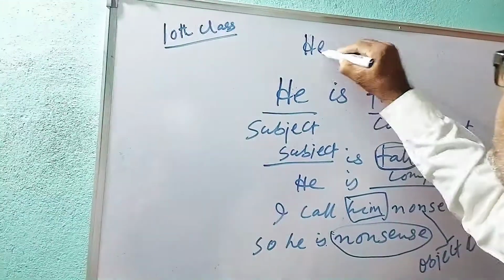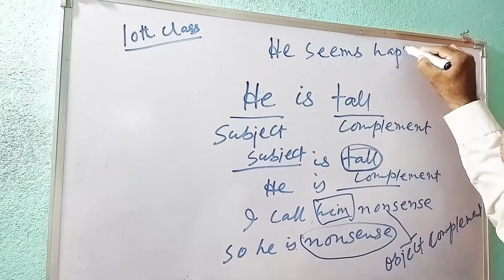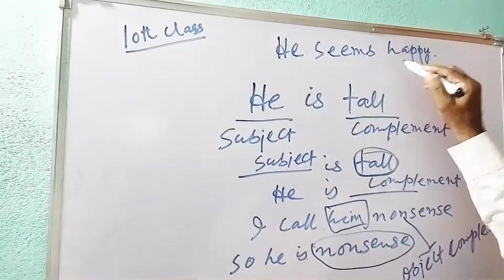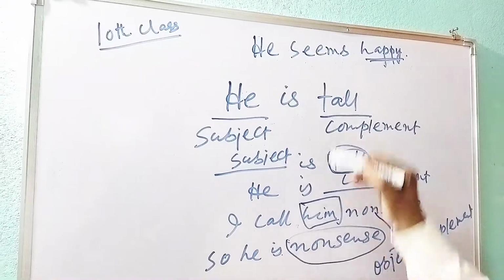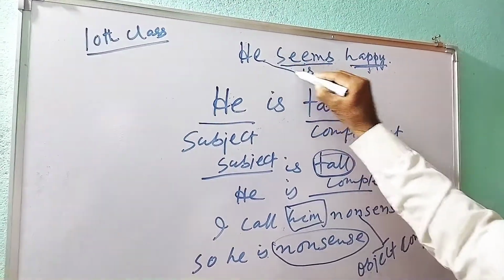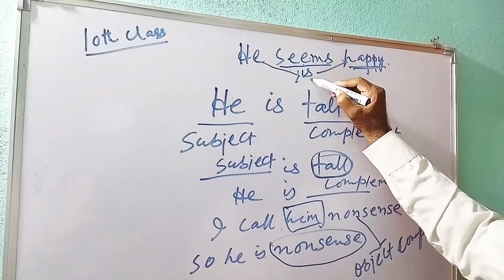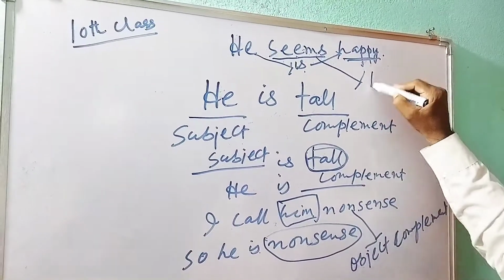Suppose he seems happy. Whether this is a complement or not, you just substitute seems with is. He is happy. So seems is equal to is. So seems is called a link verb.